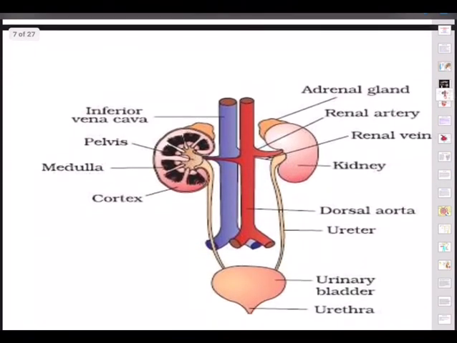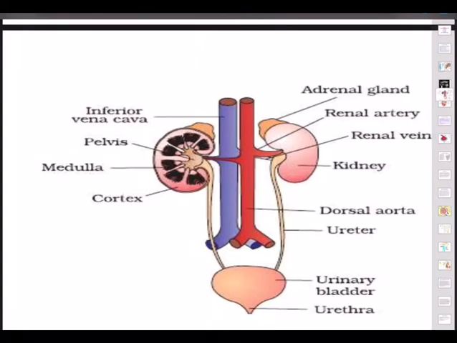And of course in our case it is a pair of kidneys. So our urinary system or excretory system consists of a pair of kidneys, as you are seeing, a pair of ureters, you can see the ureter, left and right ureters, a urinary bladder, and of course the urethra.